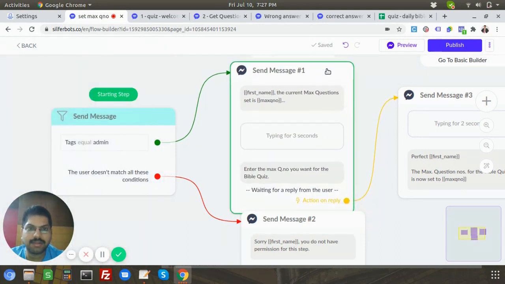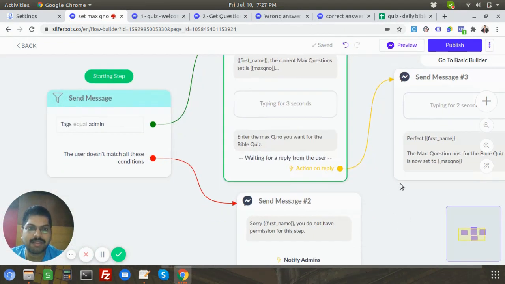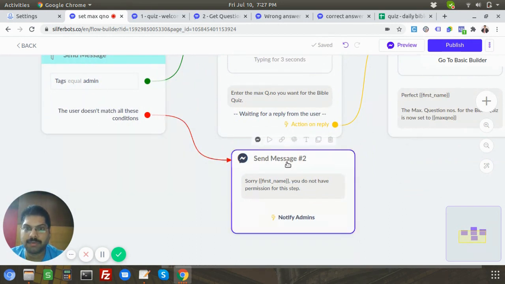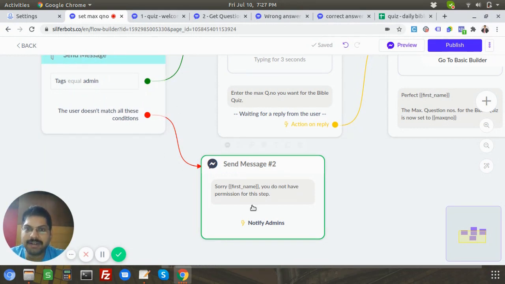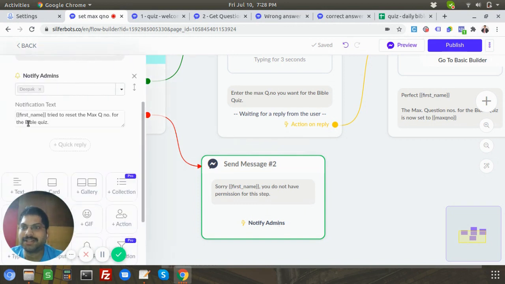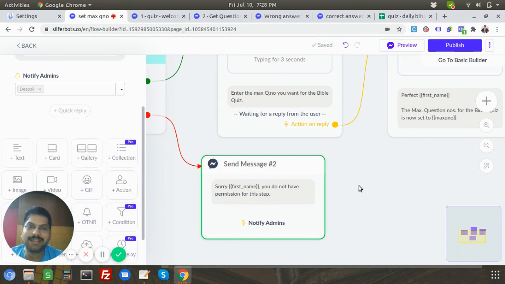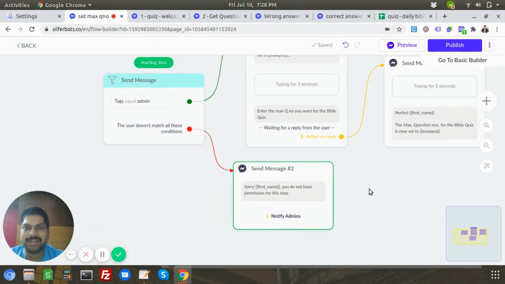So this is when I'm an admin. Now let's say somebody else stumbled upon this keyword and they want to mess around, right? They might not be an admin because I'm the only admin right now. So it will fail and it will say, sorry Deepak, you do not have permission for this step. And then it will also notify me that somebody is messing around with the bot, with the keyword. So it will say, for example, Deepak tried to reset the max question number for the Bible quiz, warning. So maybe somebody's trying to hack.